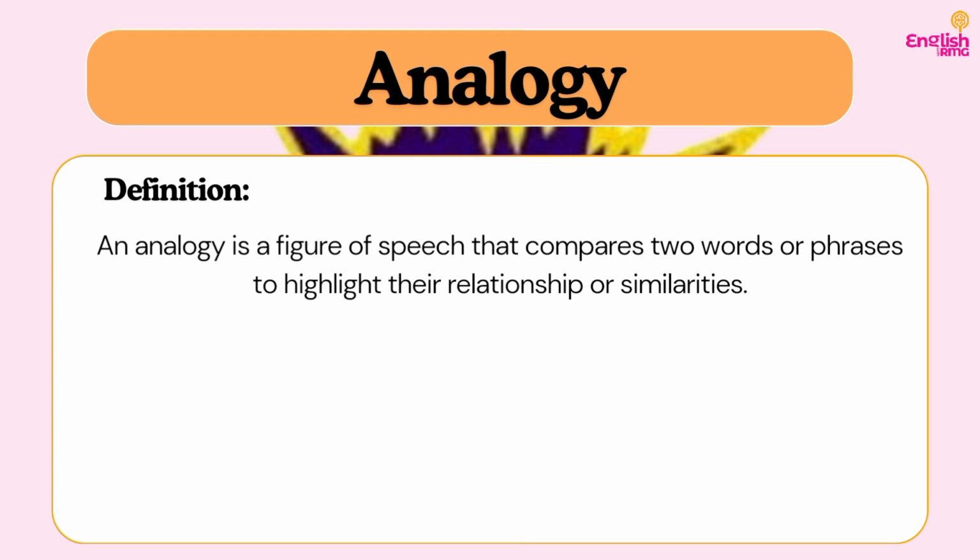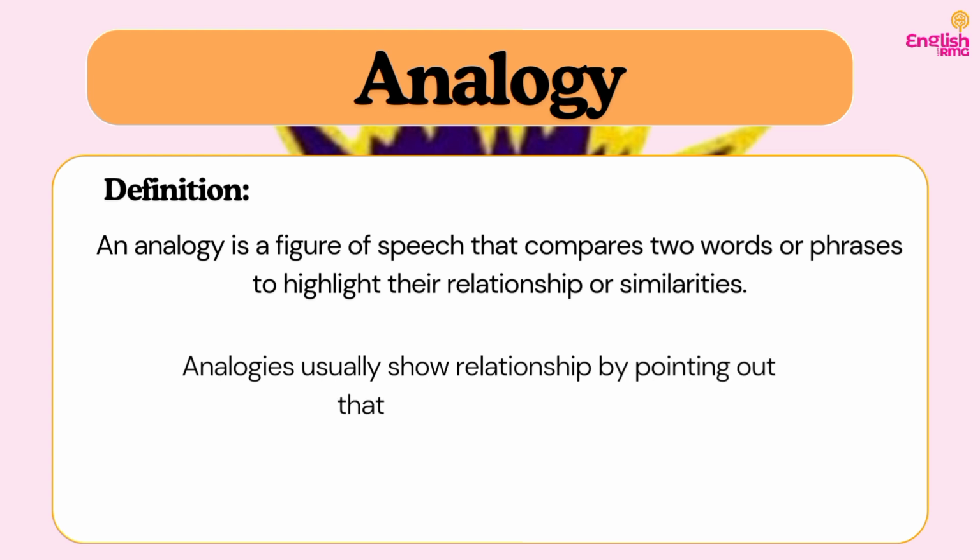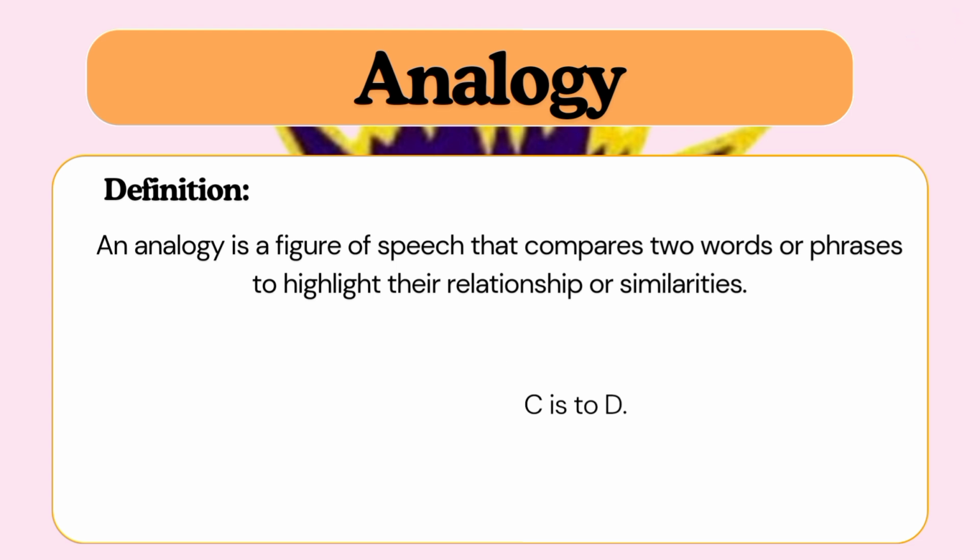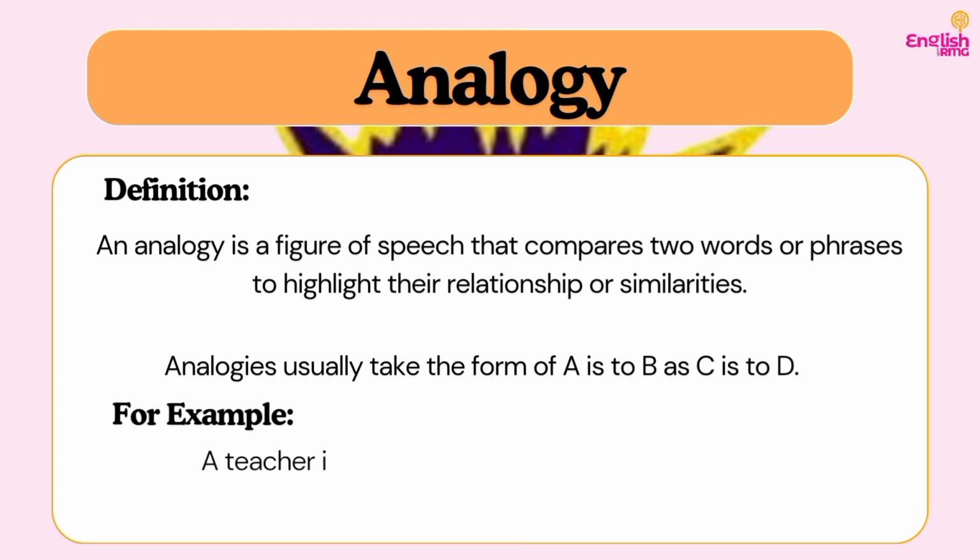So, how does analogy do this? Analogies usually show a relationship by pointing out that A is to B as C is to D. This is the normal format for analogy. Do you understand? It will usually point out that A is to B as C is to what? D. So let's consider a few examples.